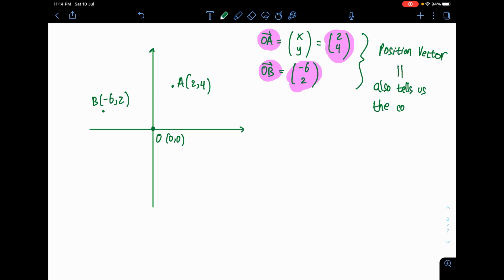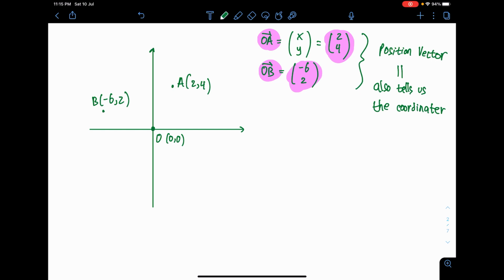I mean, yes, of course you can see it from the picture, but let's say you are doing some question and you realize, oh, I have a vector OA (2, 4), meaning you have coordinate of A (2, 4). You have vector OB (-6, 2). Therefore, you have point B, which is (-6, 2). So position vector is actually revealing where the coordinate is located. Okay, you have the coordinates of A and B.